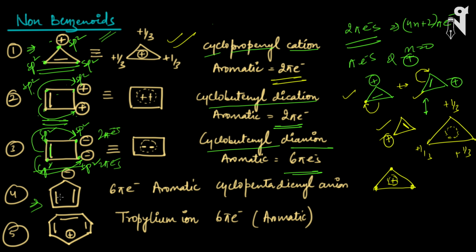Now look at this. You have a double bond and a negative charge. This negative charge is nothing else but 2 pi electrons. So basically we have 6 pi electrons.